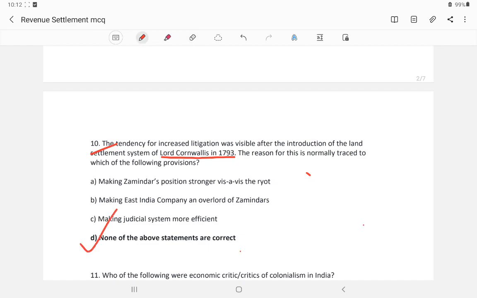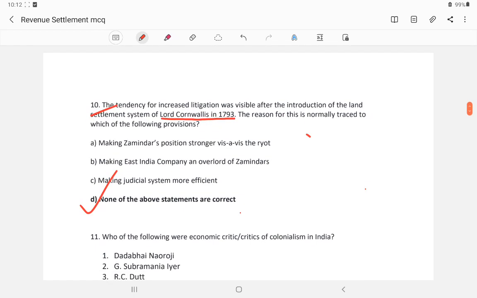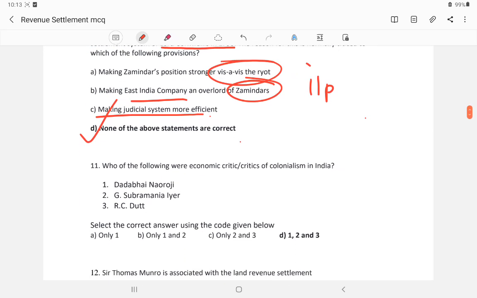The answer is none of the above. Making the judicial system more efficient was not related to any zamindari. Making the East India Company overlord, no, because the zamindars were required to pay the East India Company its share, so they did not have any control over this. Making the zamindar's position strong vis-a-vis the ryot, no. So none of them is correct, so none of the statements are correct.